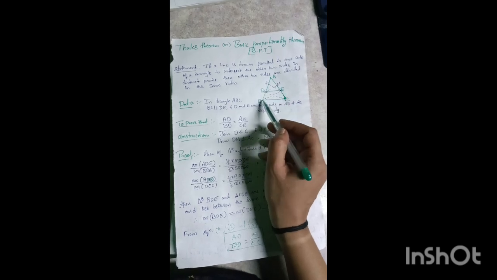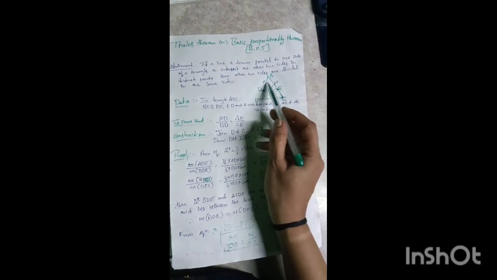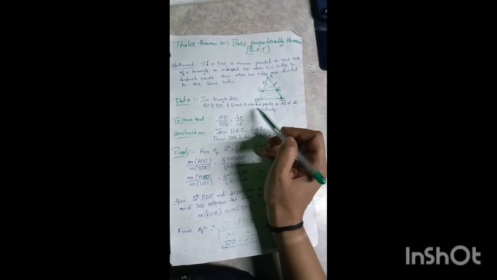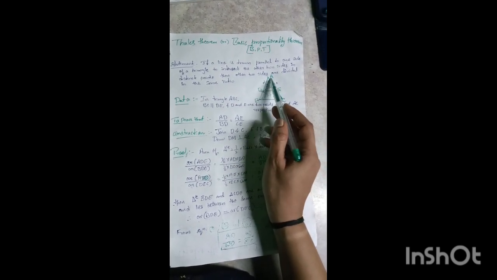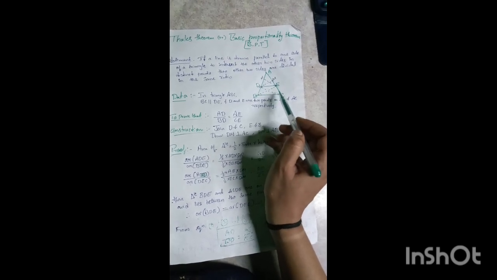If we consider a triangle ABC, and DE is parallel to BC, where the line DE is drawn parallel to BC, then the points D and E intersect AB and AC respectively. Then the ratio AD divided by DB is equal to AE divided by EC. So we have to prove that the sides are divided in the same ratio.